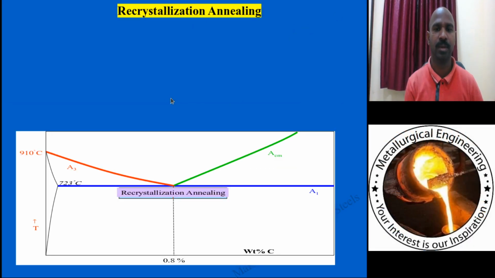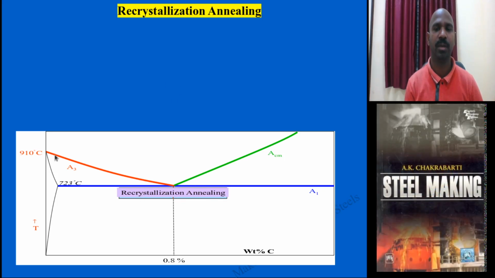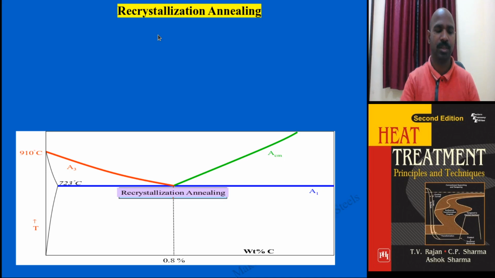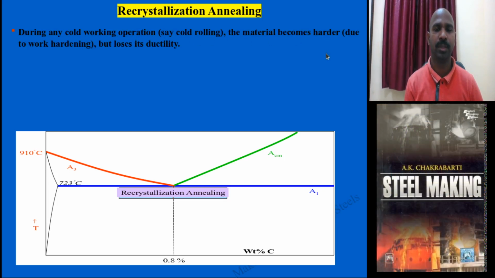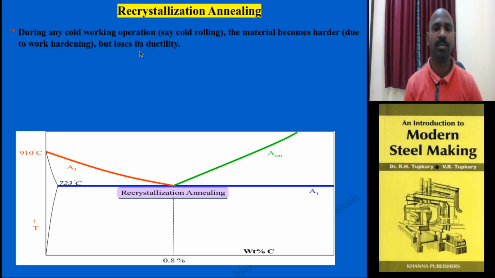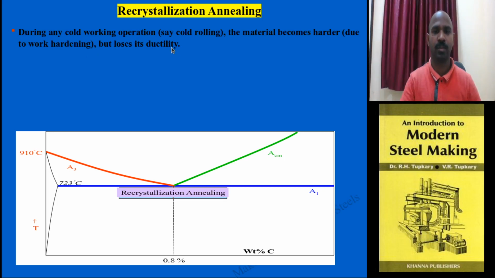Now let me go to the further classification within the annealing process, that is recrystallization annealing. This is the temperature which is chosen. The base diagram is the iron and iron carbide diagram only. Why do you need this recrystallization annealing? What is the situation? During any cold working operation such as cold rolling, the material becomes harder and harder, that is, work hardened. It means the ductility is decreased. How do you overcome this problem?